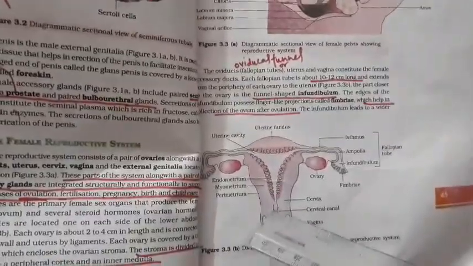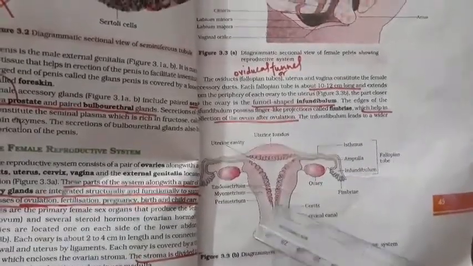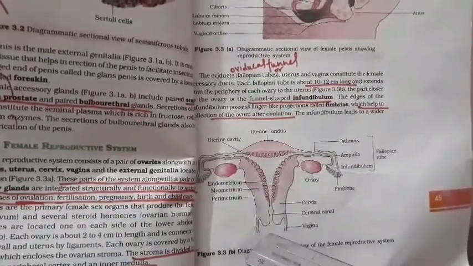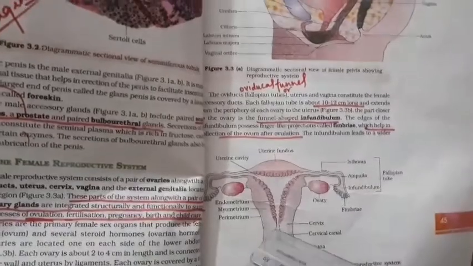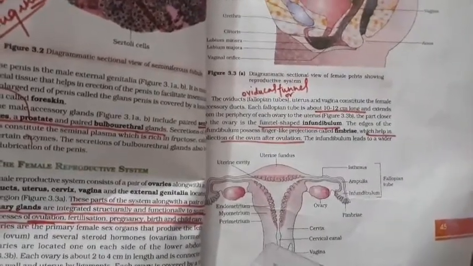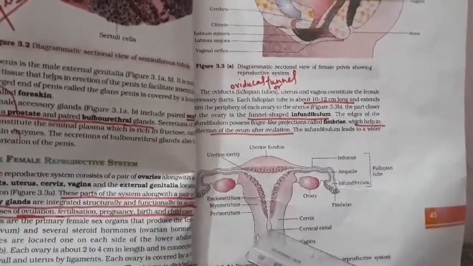Now next, this part is called the vagina. The vagina opens to a narrow tube, the cervix, which also helps to release the menstrual flow during menses.